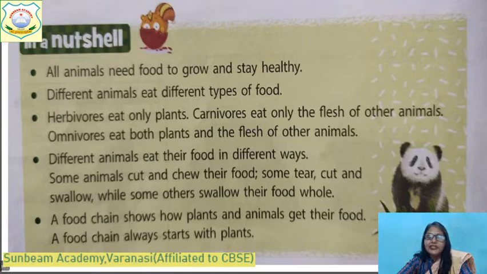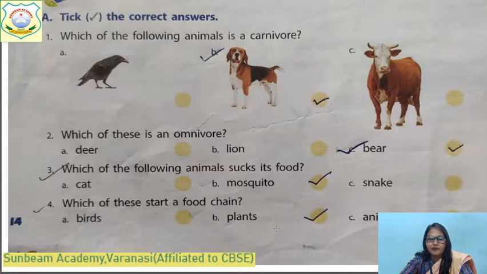And what is a food chain? A food chain shows how plants and animals get their food. And a food chain always starts from the plant, because a plant is eaten by some herbivore animal and the herbivore animal is eaten by the carnivore animal. In such a sequence, they make the food chain. These are the book exercises you have already done.